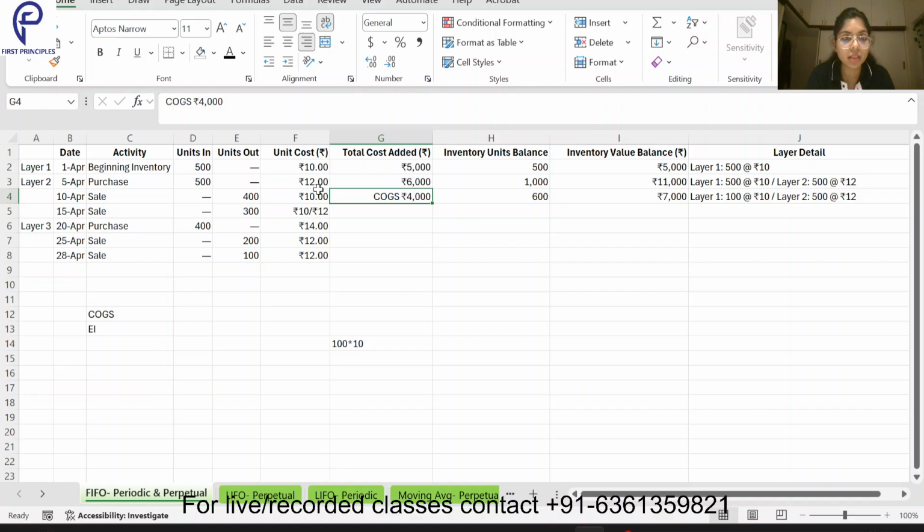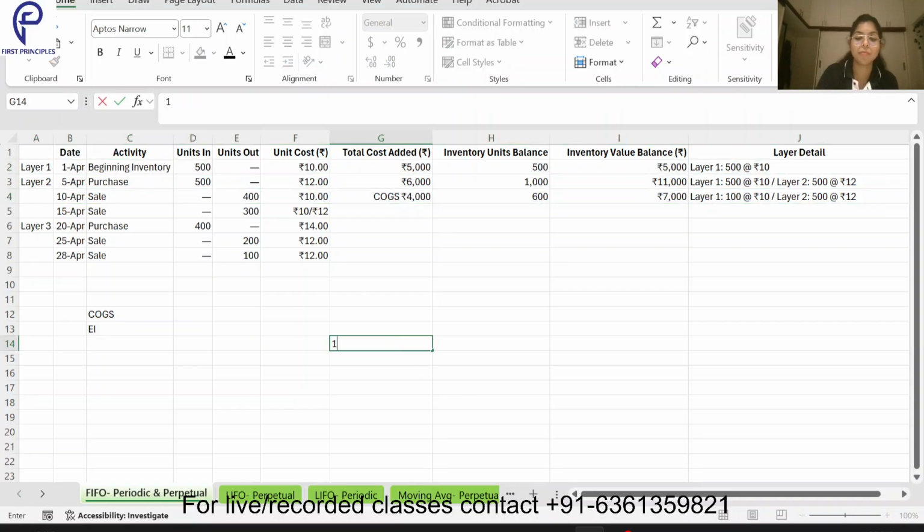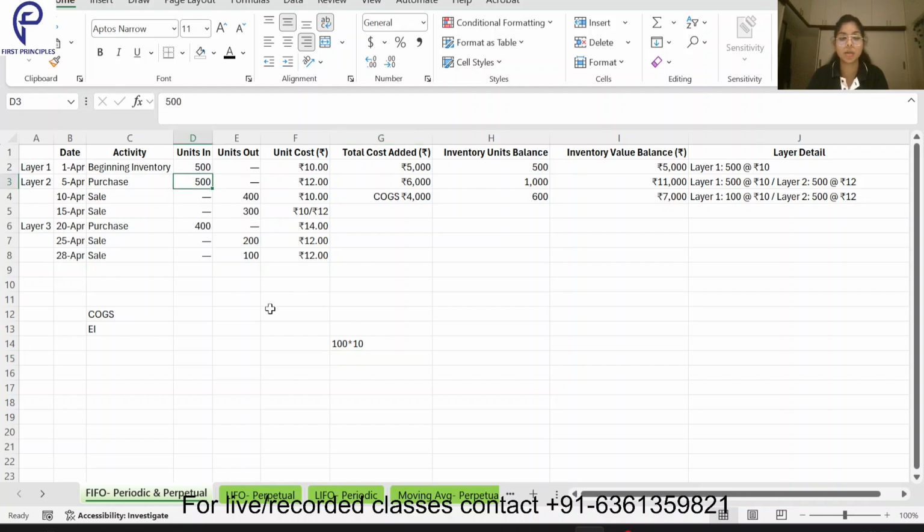Now coming to the next sales. When I am doing the sales again, I am selling 300 units and I am following first in first out, FIFO method of accounting. From layer 1, 100 units were left because 400 we have already sold on 10th April. So those 100 units which were remaining, I am going to sell 100 at the rate 10, and again 200 at the rate 12.